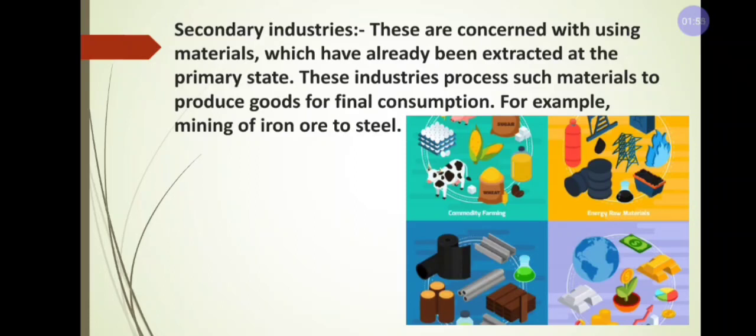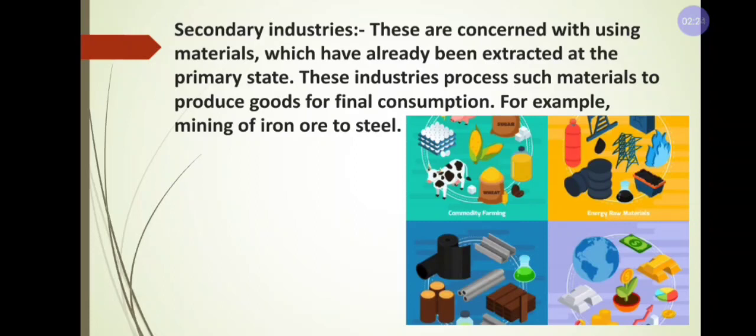I already explained, this secondary industry is going to collect what has been extracted in the primary industry, that raw material, and the conversion of raw material into semi-finished goods or finished goods is called secondary industry.